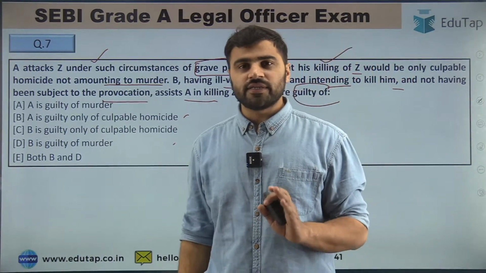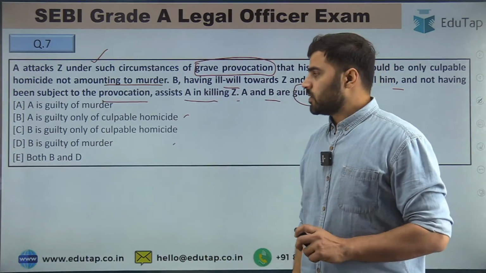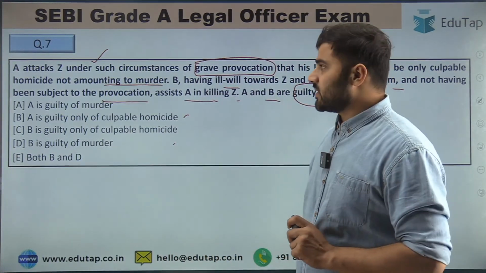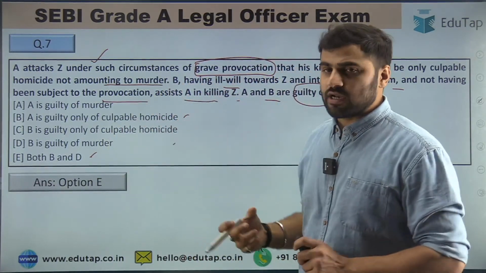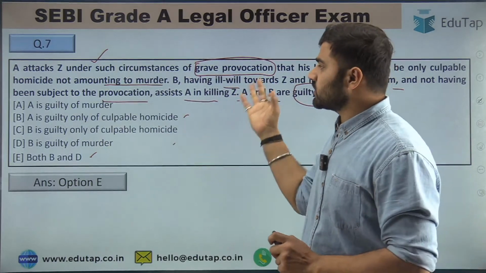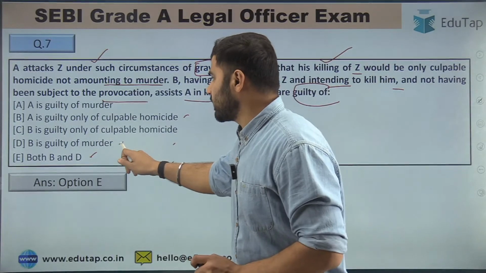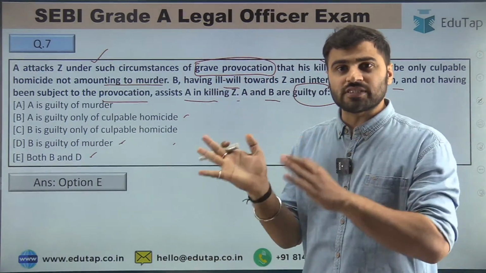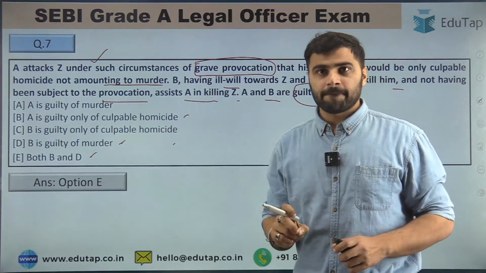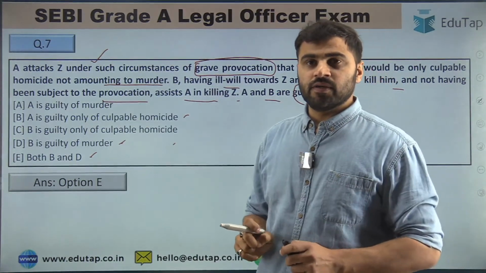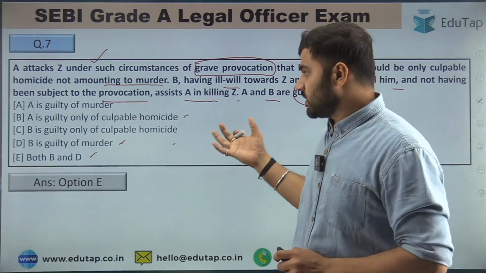Read the question carefully, then try to answer. So the right answer for question number 7 is option number E, that is, both B and D. A is guilty only of culpable homicide since he was subject to provocation, but B is guilty of murder, right guys? B is guilty of murder since he was not subject to provocation and he was assisting A in the killing of Z. Right guys? So Akash is saying D, Shikha is saying D, Palak is saying option number E.